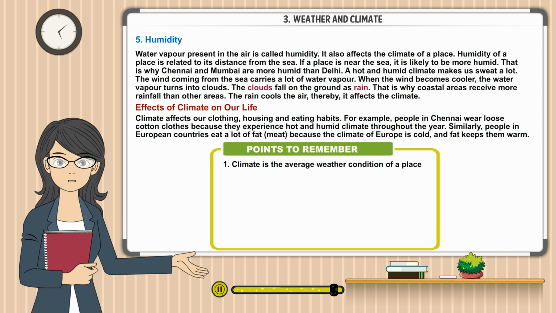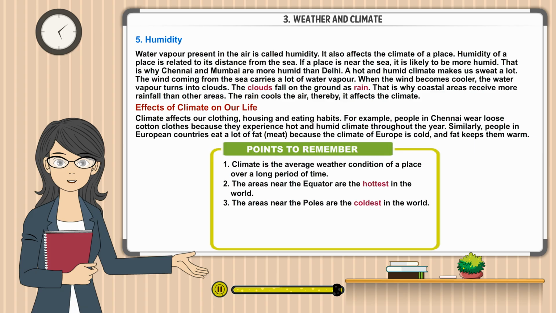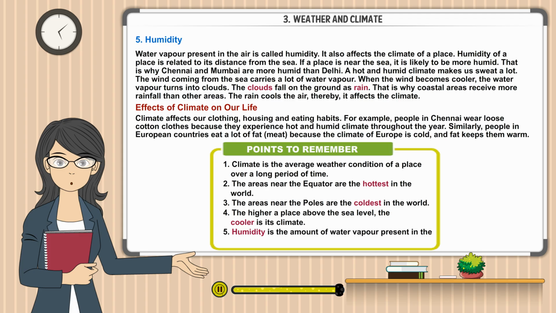Points to remember. Climate is the average weather condition of a place over a long period of time. The areas near the equator are the hottest in the world. The areas near the poles are the coldest in the world. The higher a place above the sea level, the cooler is its climate. Humidity is the amount of water vapor present in the air.